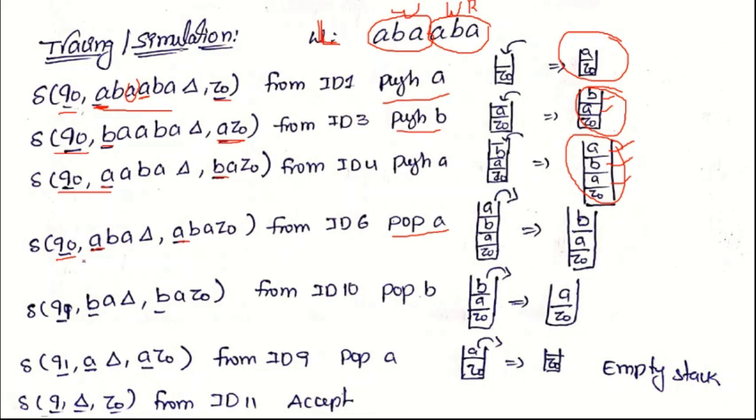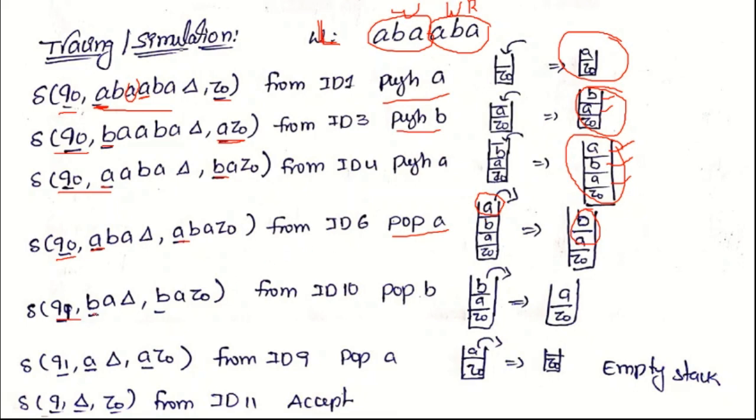So whenever we are reading input from current state Q0, input is A, top of the stack is A, then we again check whether that particular symbol is in the first half of the string or the second half of the string. Based on that we perform either the push or pop operation. In case that particular symbol occurs in the first half of the string, then we perform the push operation. In case of the second half of the string, then we perform the pop operation. So that's why here we perform the pop operation. That means top of the stack A will be popped from the stack, then remaining is BA, and go to the next state Q1.